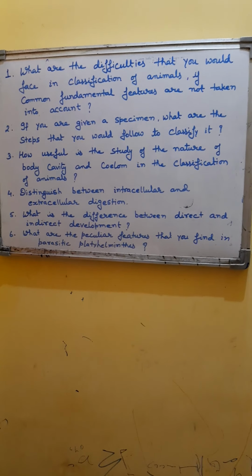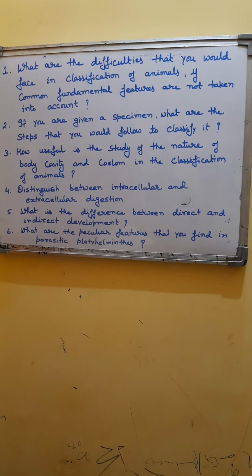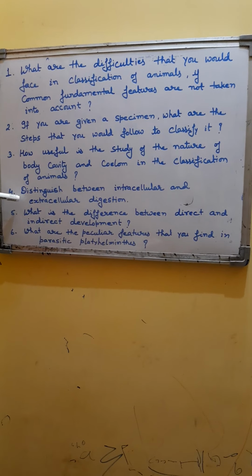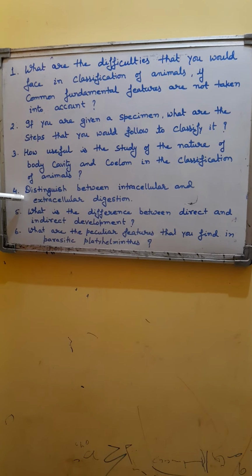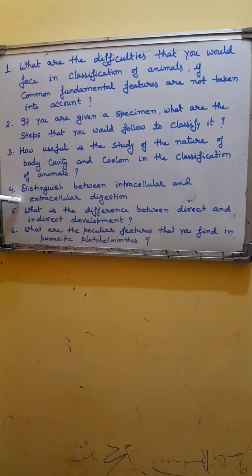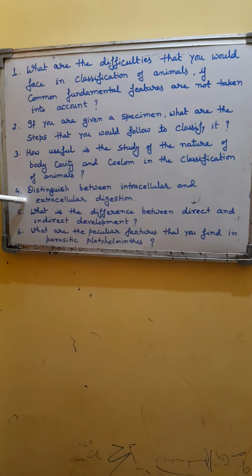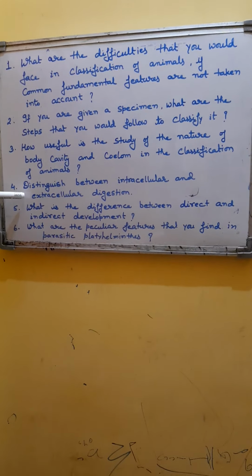Extracellular digestion, on the other hand, is a characteristic feature of multicellular organisms. It occurs outside the cell. In this case, the alimentary canal or gut is the place where digestion takes place. Not the cells of the alimentary canal, but the alimentary canal itself.